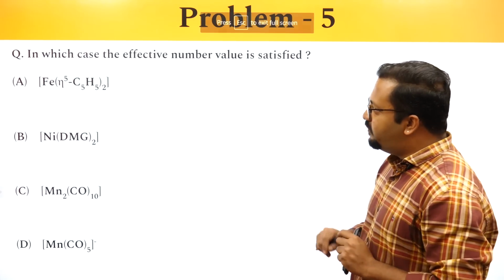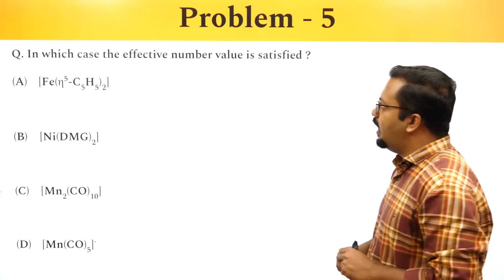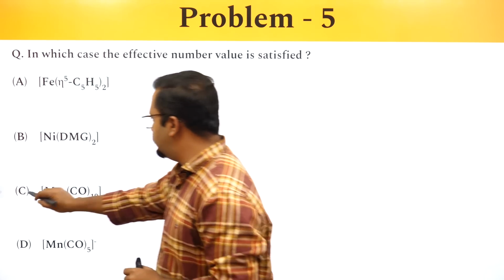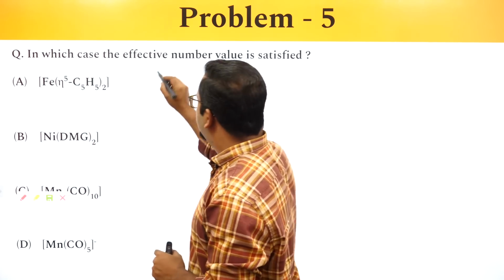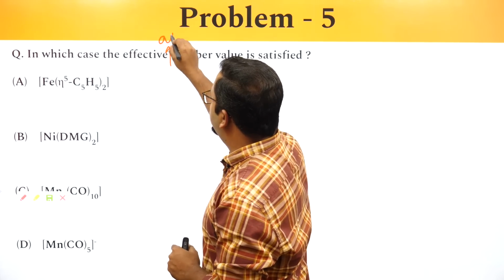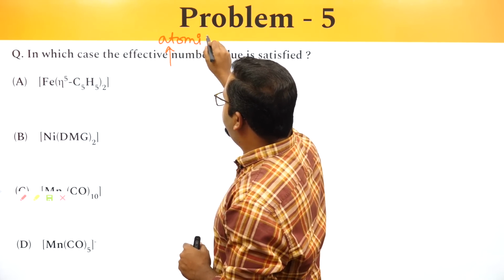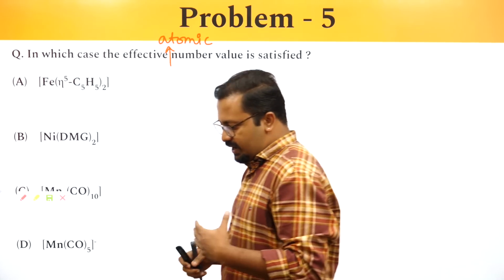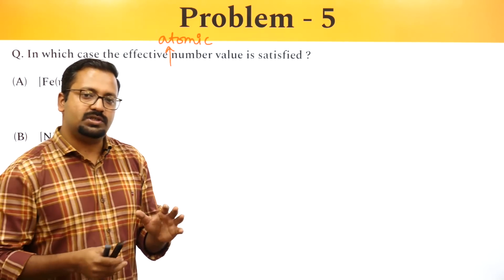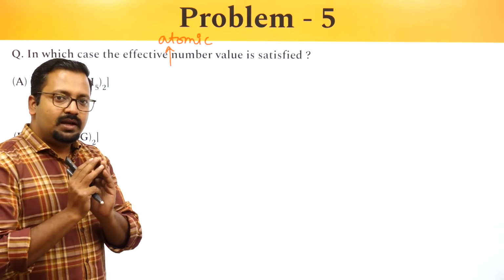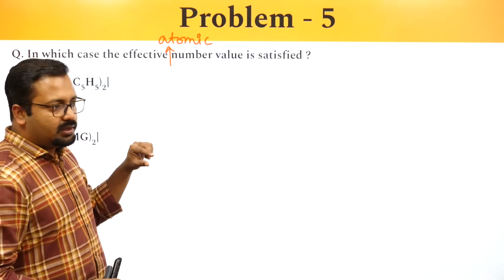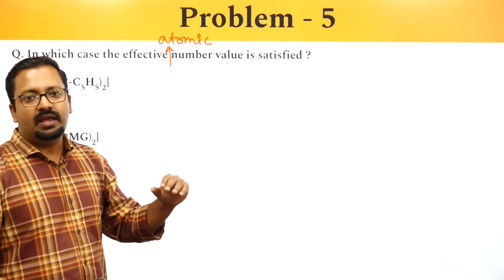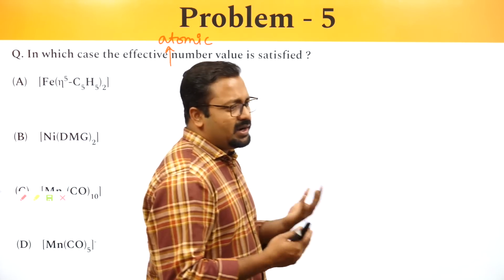Okay, in which case the effective atomic number value is satisfied. Now the effective atomic number value or the 18 electron rule suggests that if the total number of electrons in the third transition series for the metal is equal to 36, the metal is usually stable.